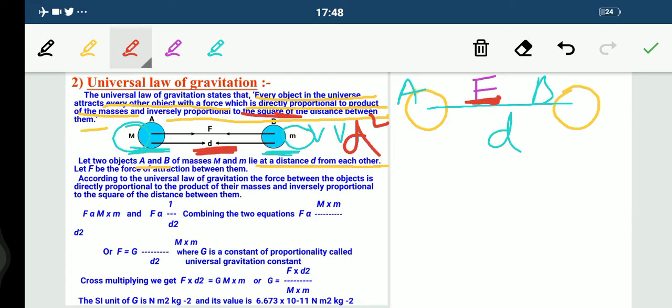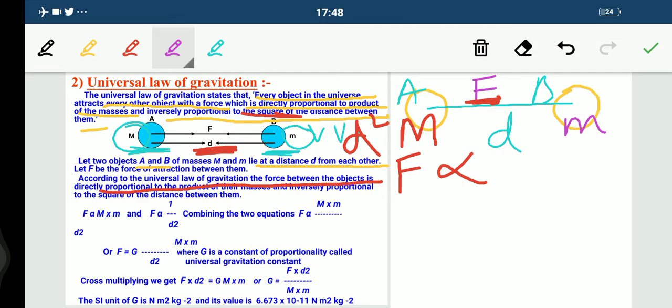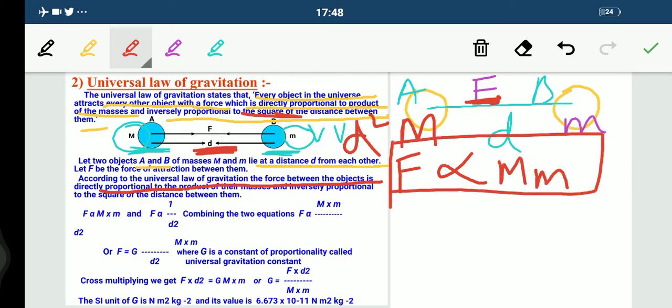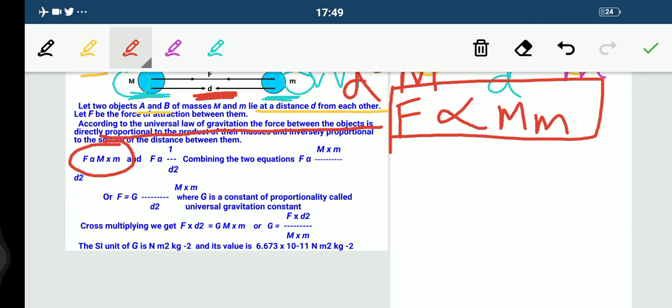Now according to the law of gravitation, the force between the objects is directly proportional to the product of their masses. Remember one thing, force is directly proportional to the product of their masses. What are the masses here? For A object it is capital M, and for B object it is small m. So I can simply write it here like this: F is directly proportional to capital M and small m. This is what is written here, right students? Now the second thing they are telling us is that force is inversely proportional to the square of the distance between them. So this becomes our second point.